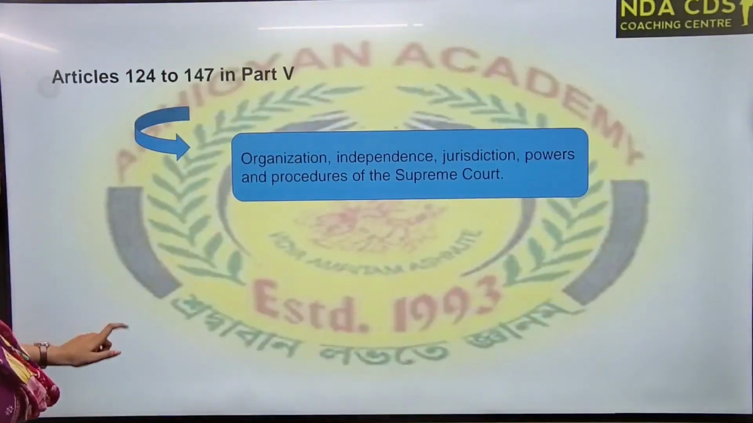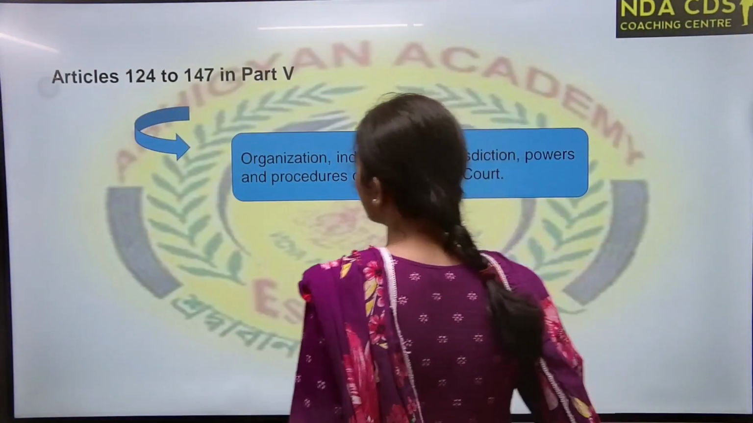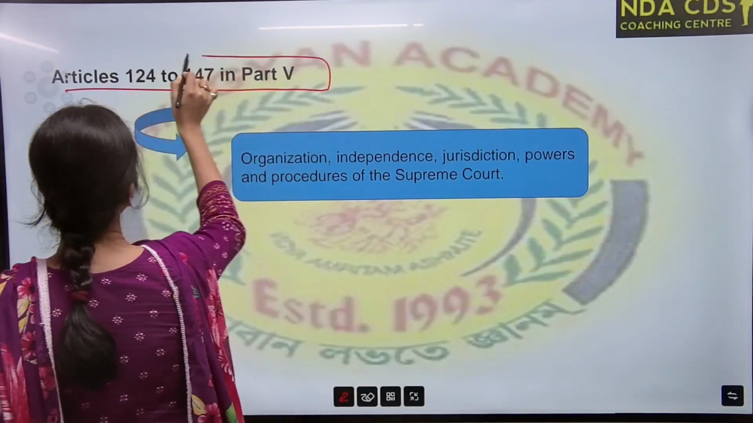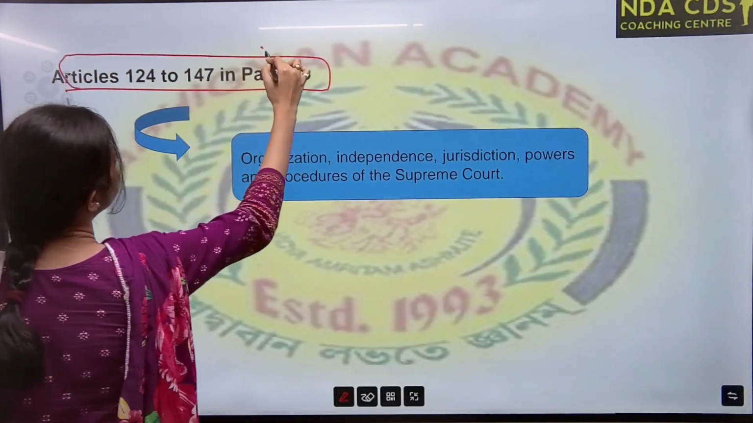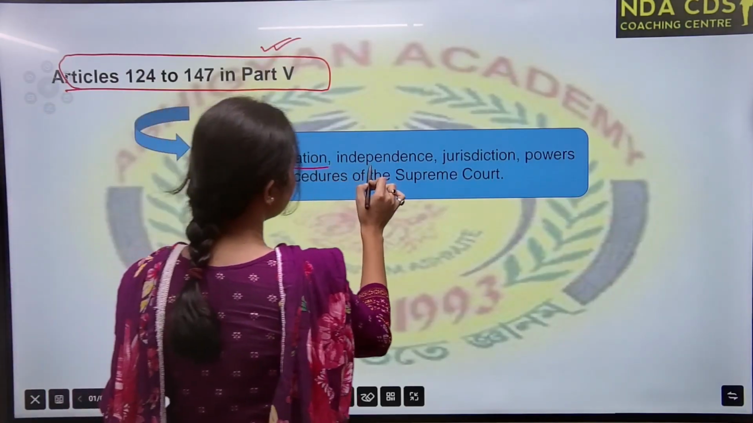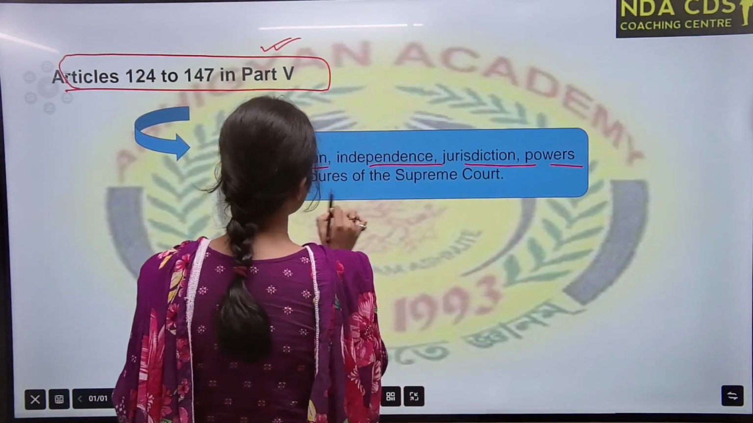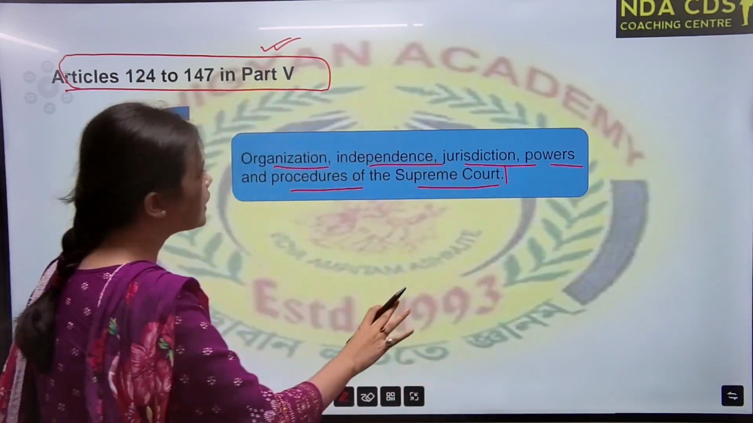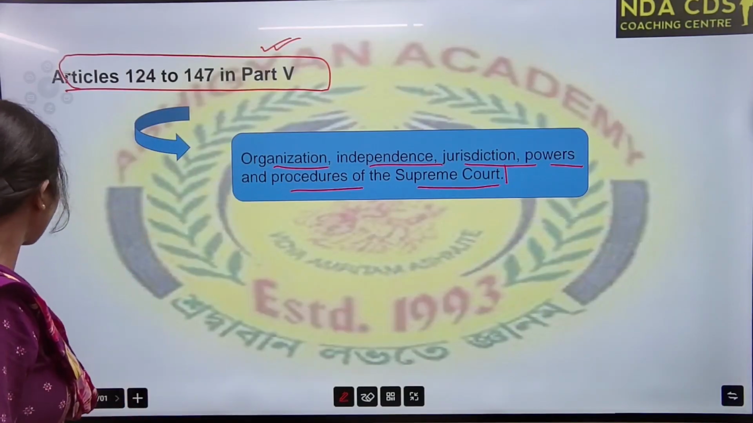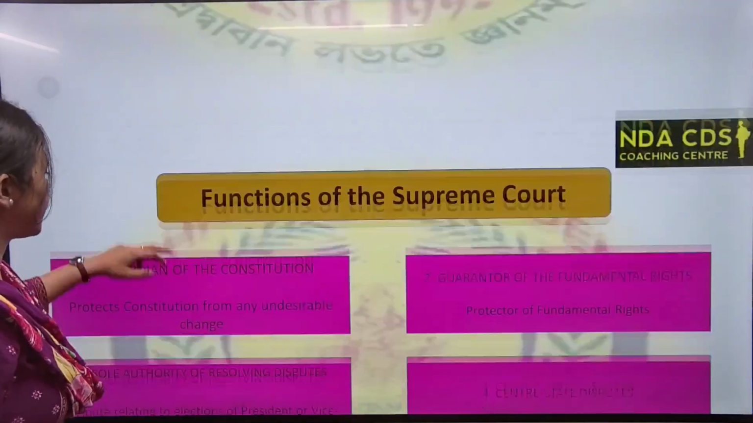Now see these articles. Very important. Supreme Court related articles are Article 124 to 147, Part 5 of our Constitution. This says everything: organization, independence, jurisdiction, powers, and procedures of the Supreme Court. Everything is mentioned in these articles. Let's see Article 124 now.